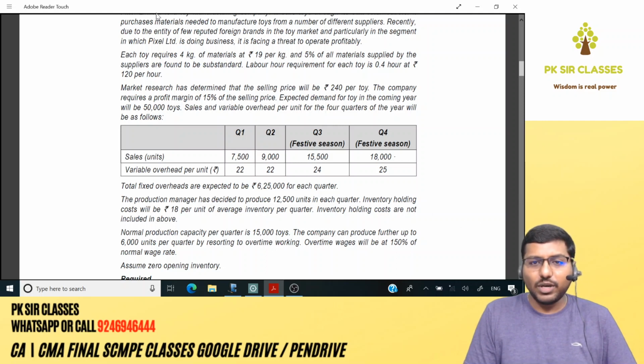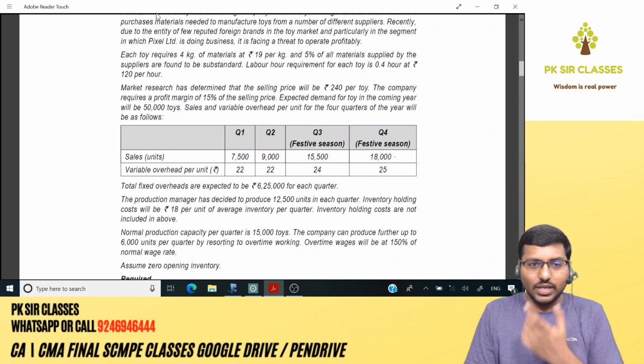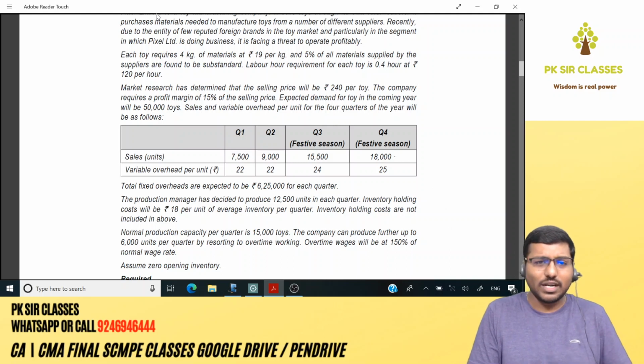Sales and variable overhead per unit for the 4 quarters of the year will be as follows: quarter 1, 2, 3, and 4. 3 and 4, as you can understand here, it is festive season. All these details are very important. Sales, as you can see, it's almost double when it comes to the festive season. So this is off season, so it's not that much.